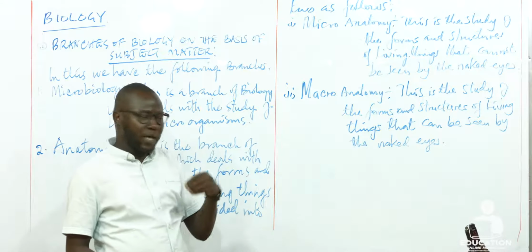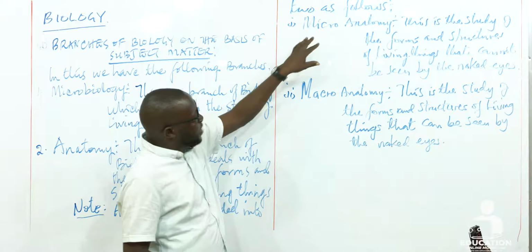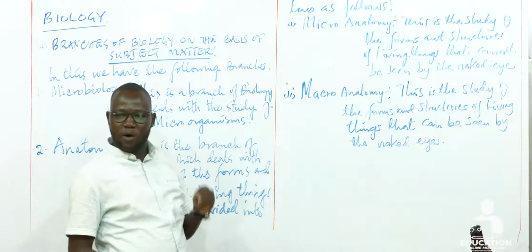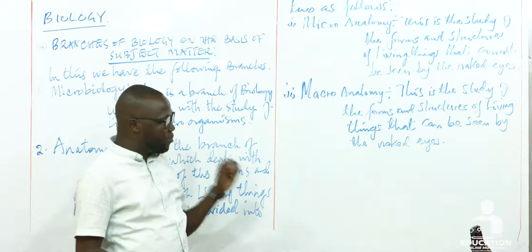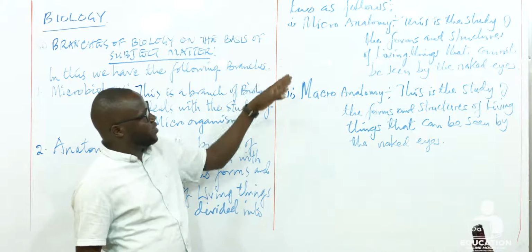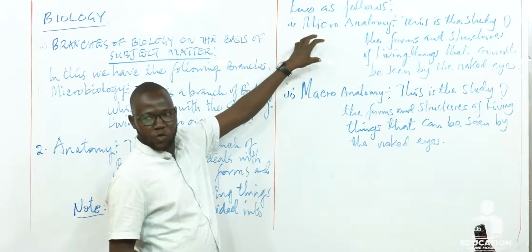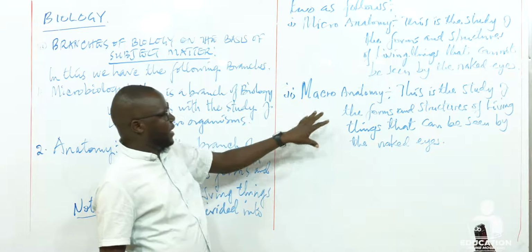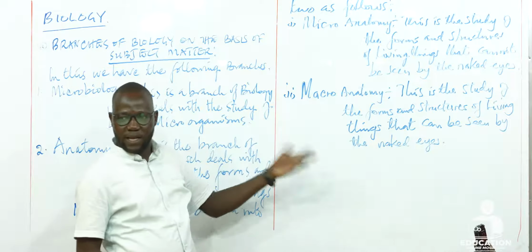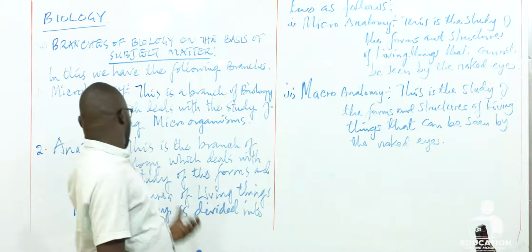These are structures that we cannot see using our own naked eyes. Even the amoeba alone, we may not be able to see it using our own naked eyes because it's a very small living organism. So in most cases, in microanatomy, we use things like microscopes. While here, we can just study using our own naked eyes. So these are the two divisions of anatomy.